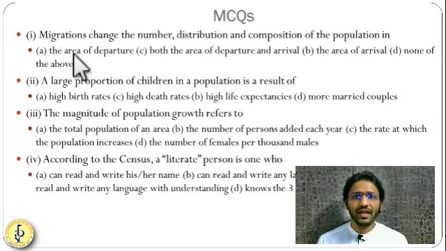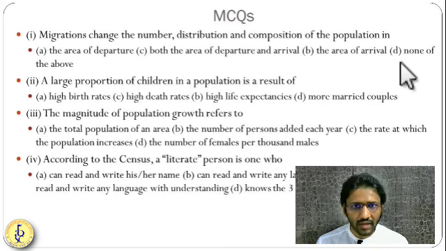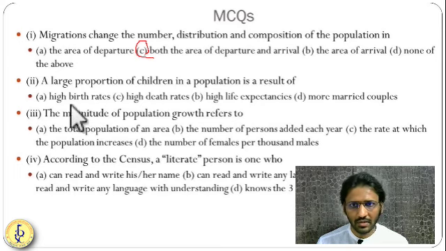Migration changes the number, distribution and composition of the population in the area of departure, the area of arrival, both the areas, none of the above. Both the areas definitely. C is the option. A large proportion of children in a population is the result of high birth rate, high death rate, high life expectancy, more married couples.